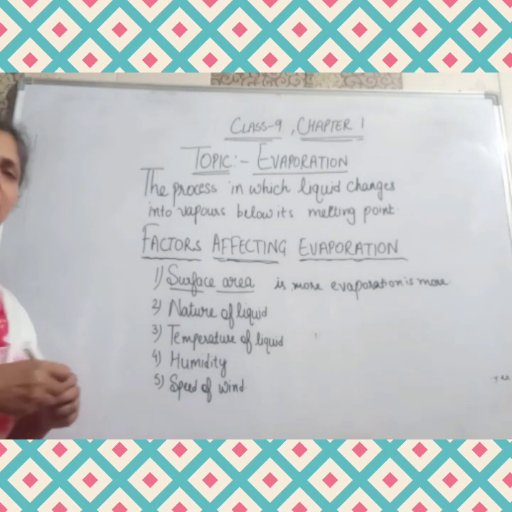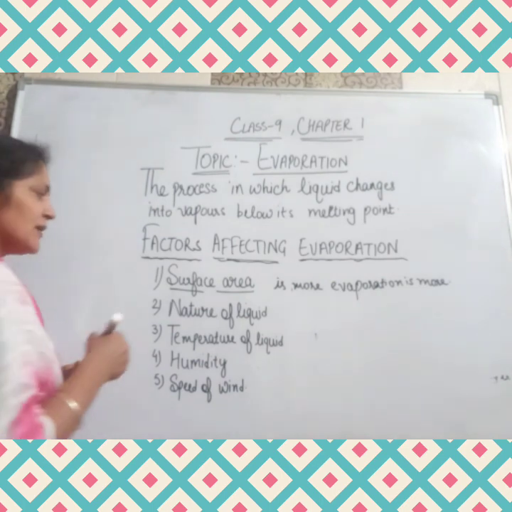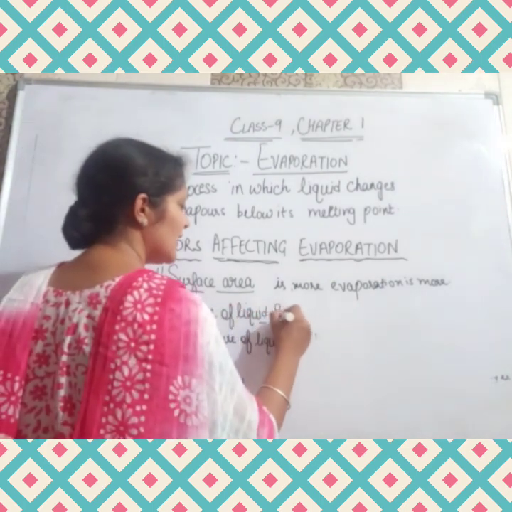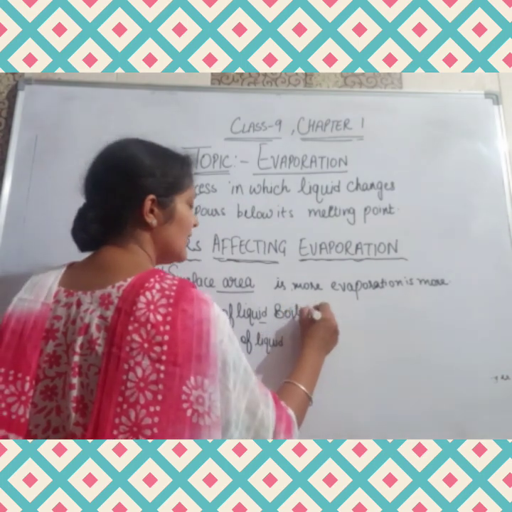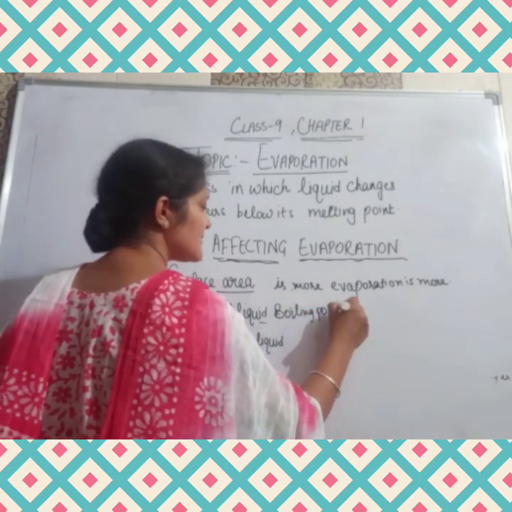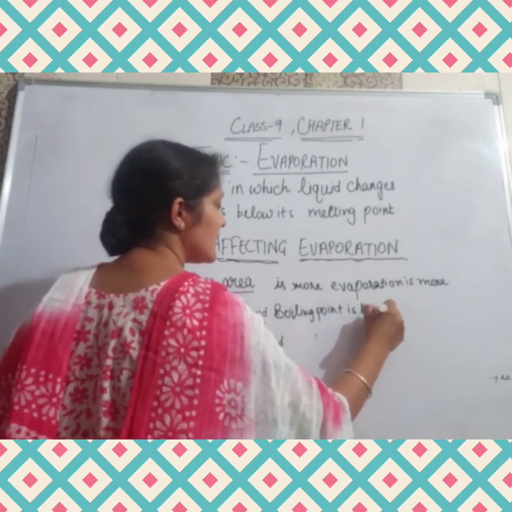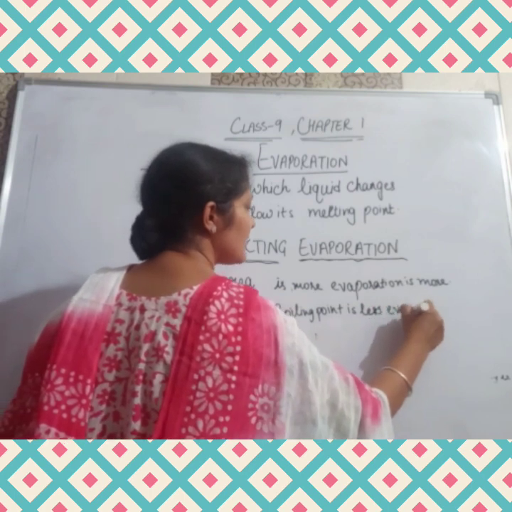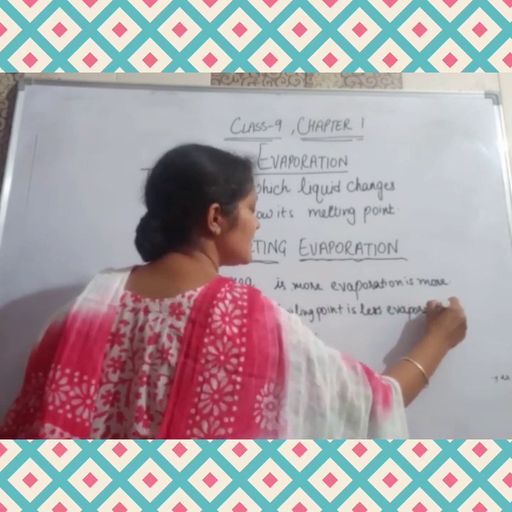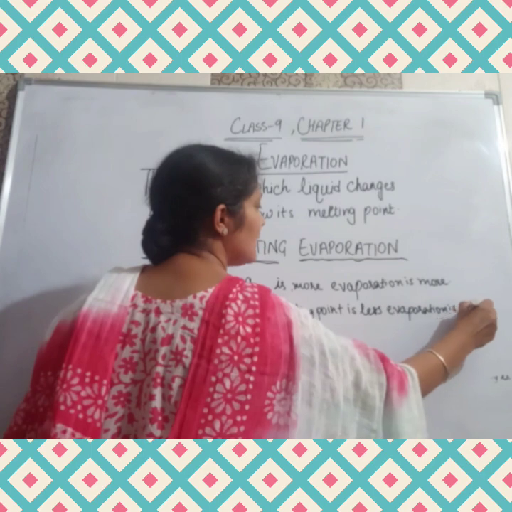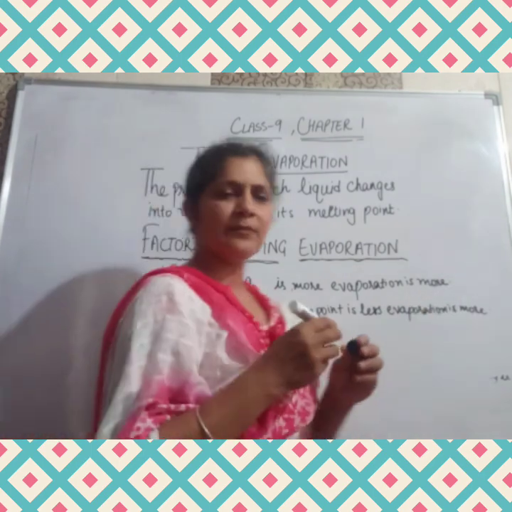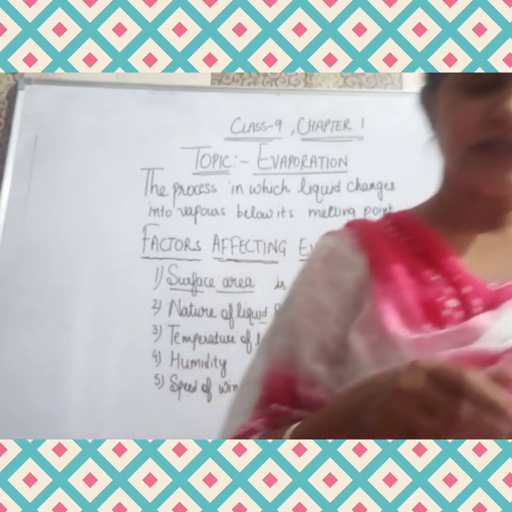Now second is the nature of the liquid. Nature of the liquid means boiling point. If the boiling point is less, evaporation will be more. We can take an example of water and ether.